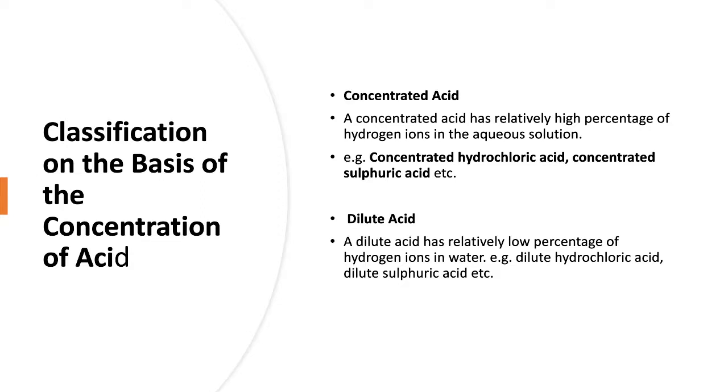The second one is dilute acid. A dilute acid has relatively low percentage of hydrogen ions in water. That means it contains more percentage of water and less percentage of acid in it. For example, dilute hydrochloric acid, dilute sulfuric acid, dilute nitric acid. So we write dil HCl. It means dilute hydrochloric acid.